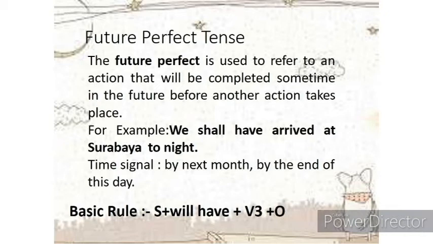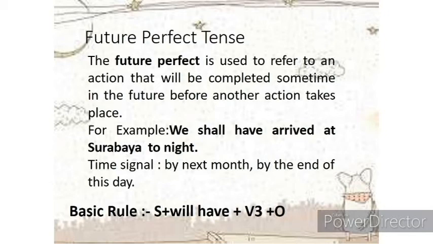जैसे कि she will have gone to market, वो market जा चुकी होगी, before you arrive she will have gone to the market. I will have done this work, मैंने ये काम कर लिया होगा, the moment you arrive I would have done this work. Or the example could be the girl will have stolen the handkerchief, उस girl ने handkerchief steal किया होगा.